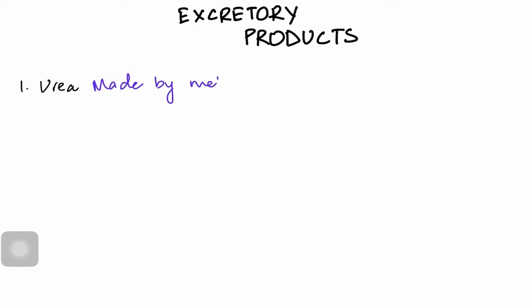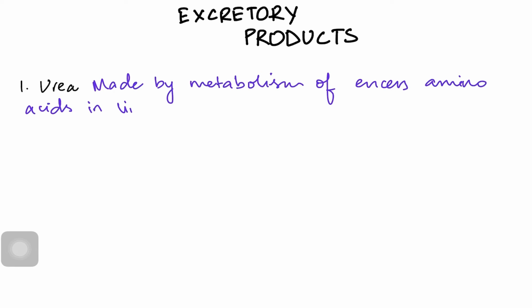Let's talk a little about the human excretory products. When we talk about the human excretory products, we are broadening the umbrella for all the mammals also. So first is urea. Urea is made by the metabolism of excess amino acids. We will talk about it, that excess amino acids go into the liver and they are metabolized over there. So it is excreted through urine, obviously made inside the kidneys.